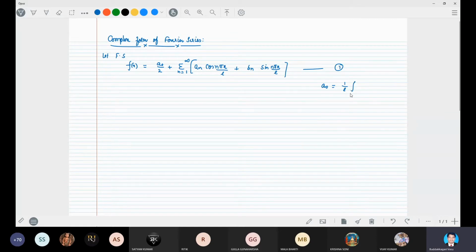1 by l integral from minus l to l. So let us consider the interval minus l to l. So a0 is 1 by l integral minus l to l f(x) dx. an is equal to 1 by l integral minus l to l f(x) into cos n pi x by l dx, and bn is equal to 1 by l into integral minus l to l f(x) into sin n pi x by l dx.